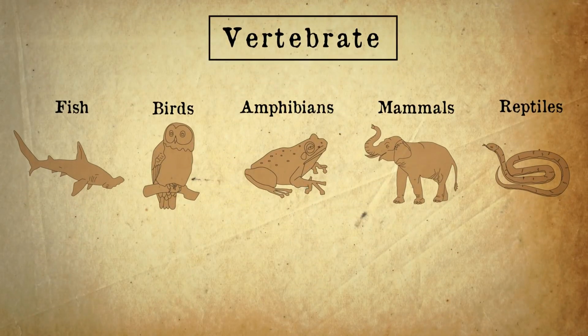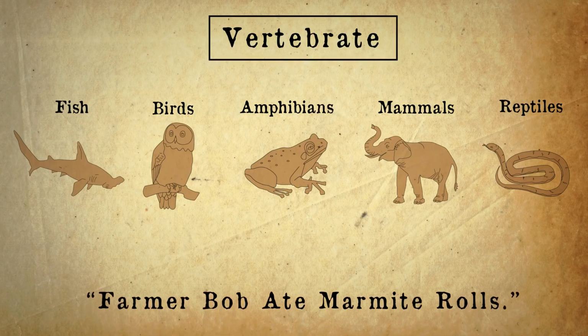There are many different classes of vertebrate, but the 5 most well-known ones are the fish, birds, amphibians, mammals, and reptiles. Again, make up a little acronym to help you remember. Farmer Bob ate Marmite rolls.